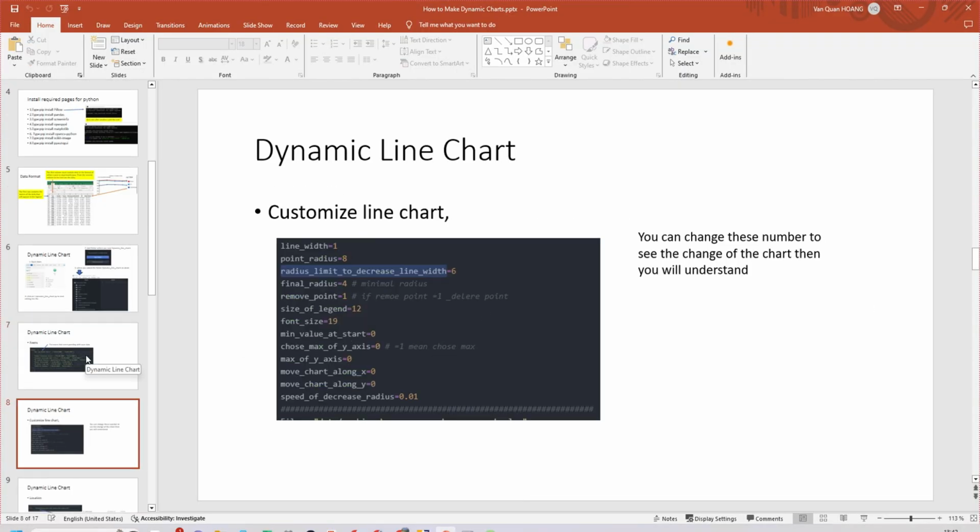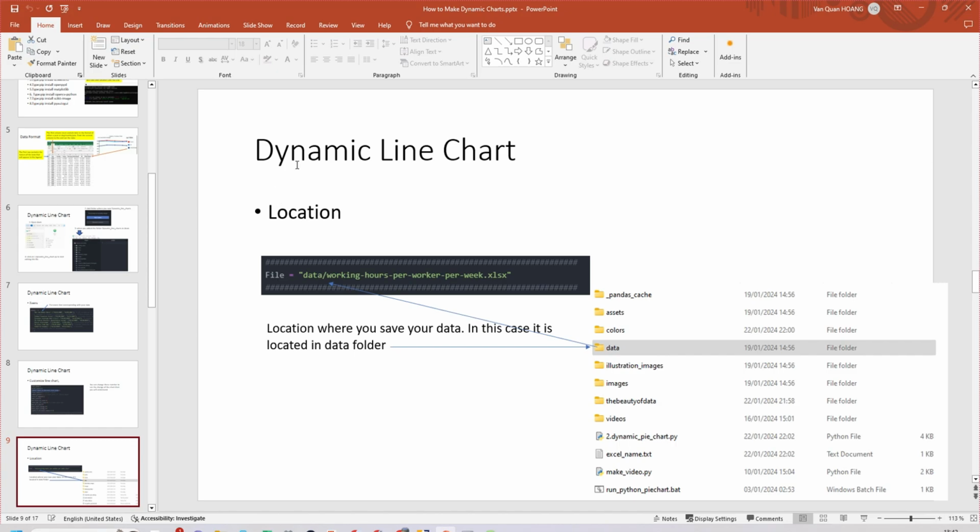Okay, so the next is, when we have the events, the next is to customize the chart. And as I showed you, you can customize the chart. If you don't know what something is, you just modify this number, and you will see the chart change. So you recognize the change, and you can know what each of these parameters is for.